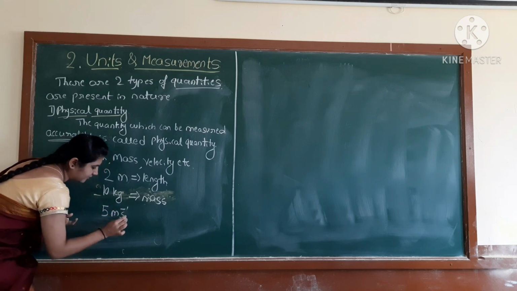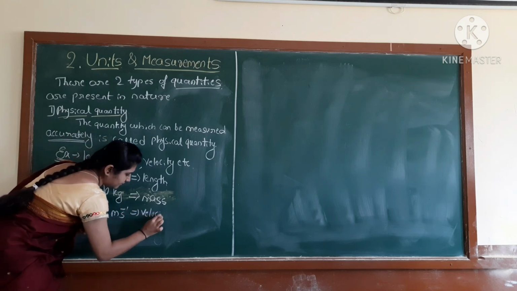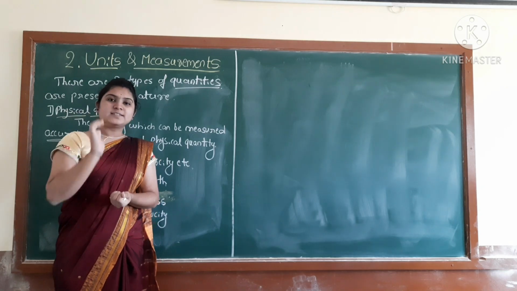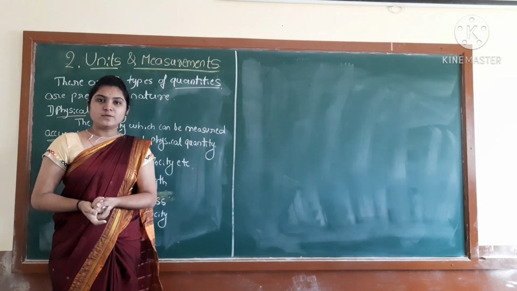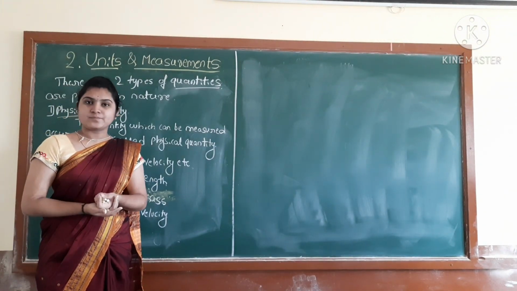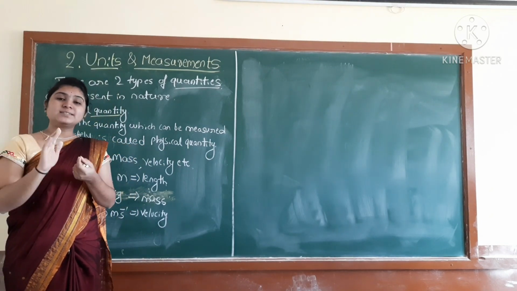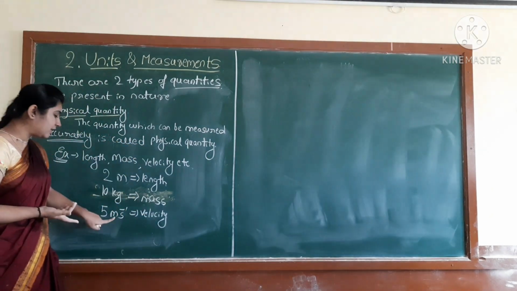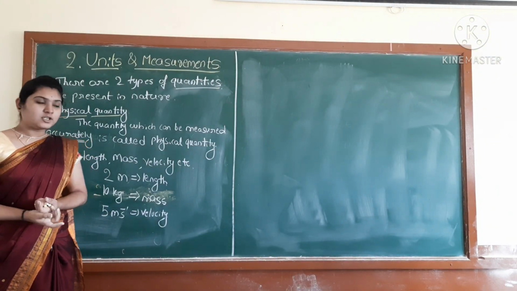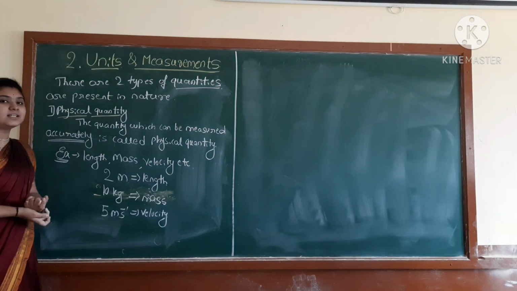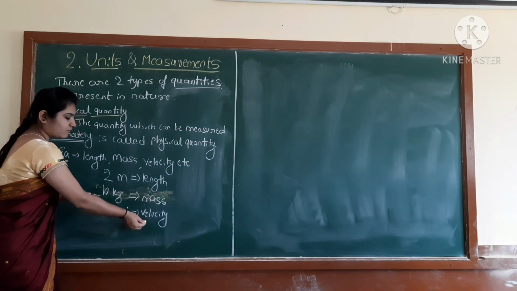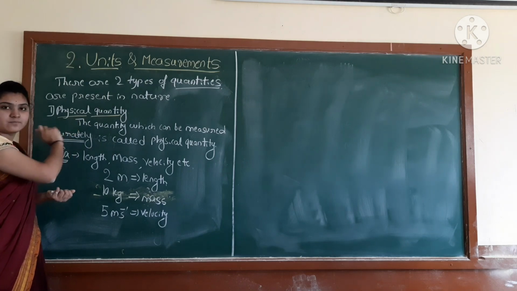And take one more example: 5 meter per second. It is the velocity. See, velocity means what? Speed. See, the bus is moving at this speed, the car is moving with this speed. Just assume the train is moving with the speed of 5 meter per second. Correct? So the speed of the bus also we can calculate with the help of meter per second. Yes, accurately we are seeing the speed of the bus. So this velocity we can also consider as a physical quantity. Correct? So see, length, mass, velocity, these are the examples for physical quantity.